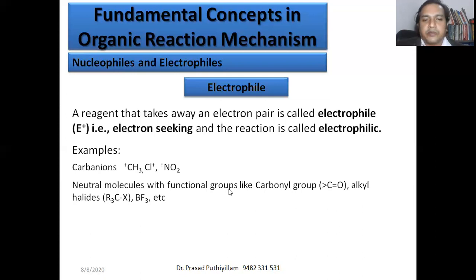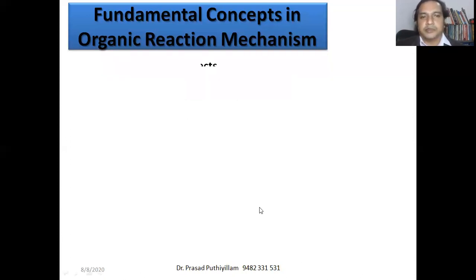Neutral molecules with a functional group like a carbonyl group, that is the ketone functional group, C double bond O, or alkyl halides like R3CX, or BF3. All these molecules are treated as electron deficient, or electrophiles, which are always attracted towards nucleophiles.